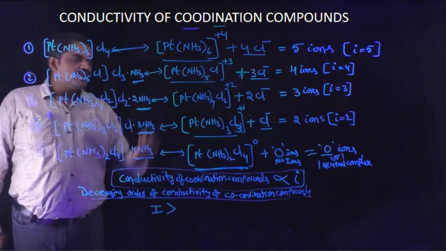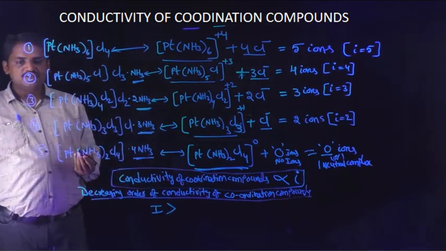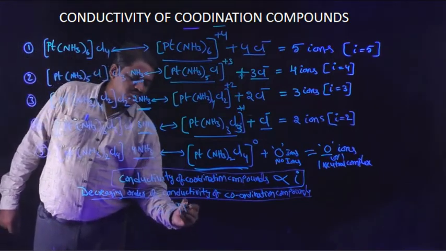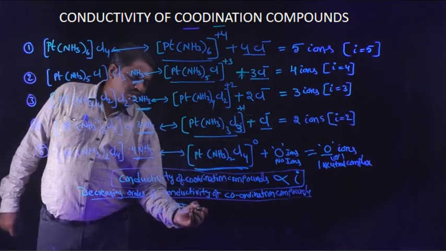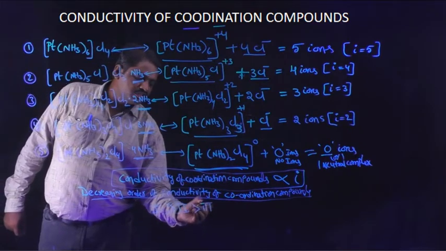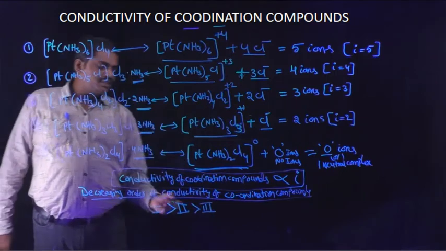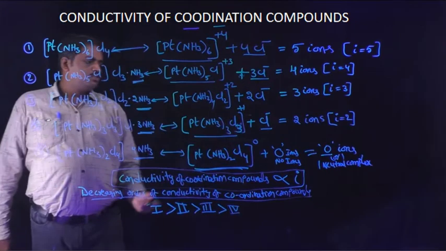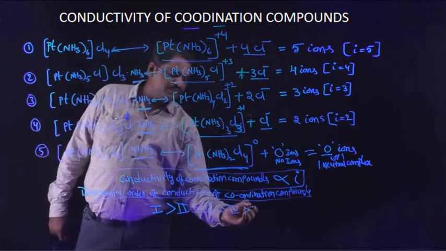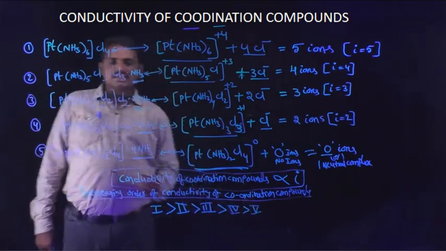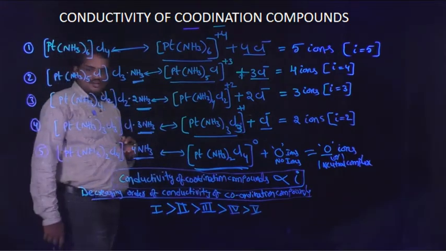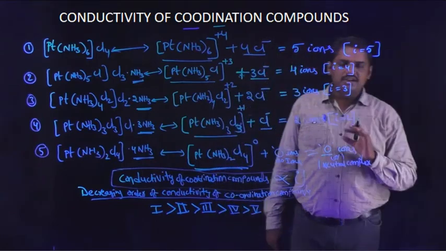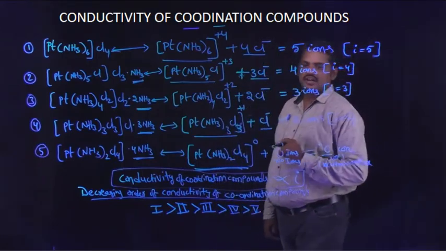And in the second coordination compound, the I value is 4, meaning 4 ions are present. The next one is third, where 3 ions are present. And the next one, 2 ions are present, the fourth one. And the next one, 0 ions or a neutral complex, is the fifth one. This is the decreasing order of conducting values of coordination compounds.